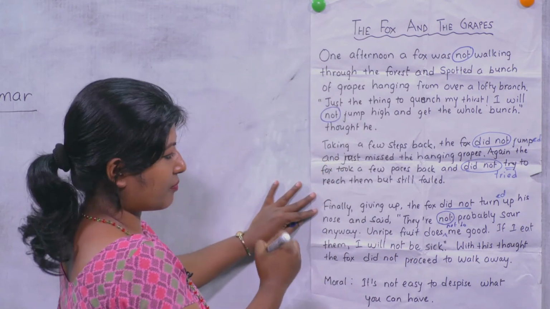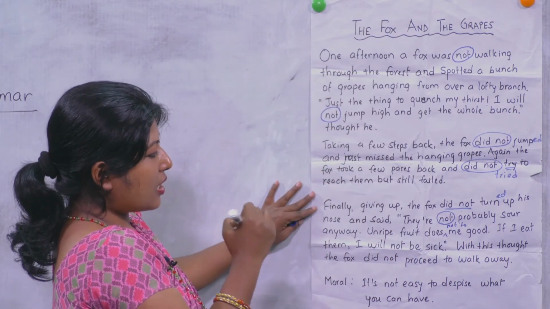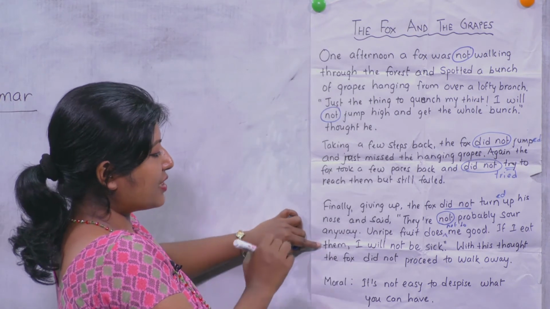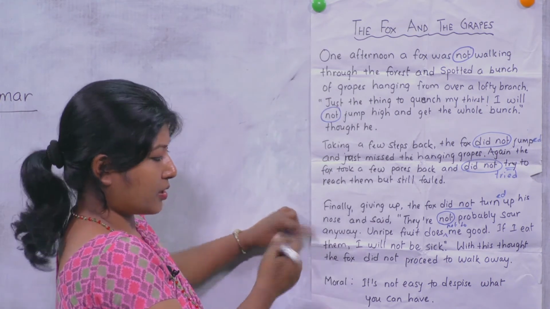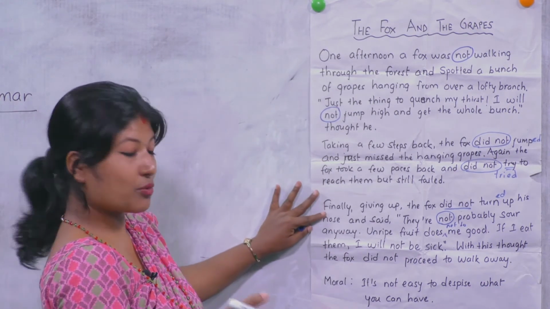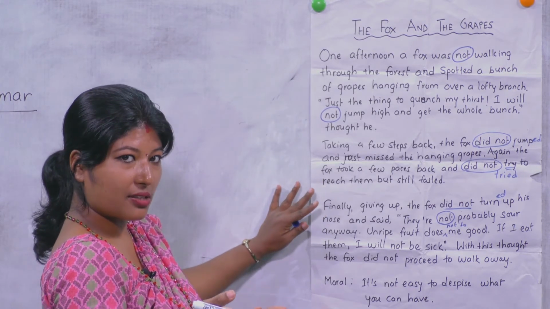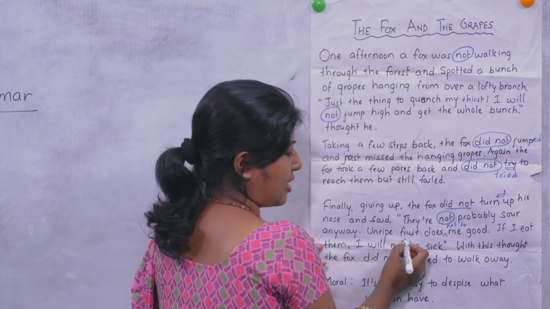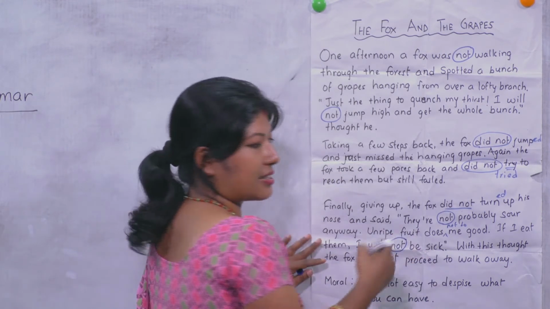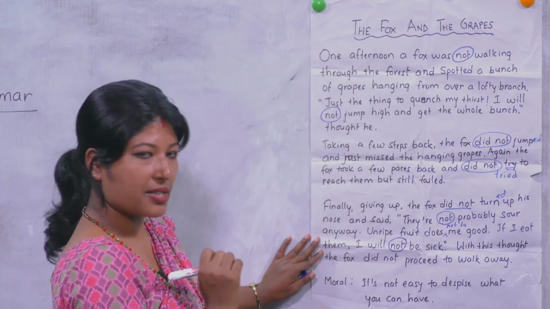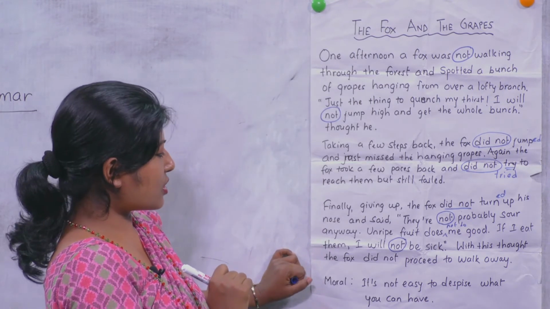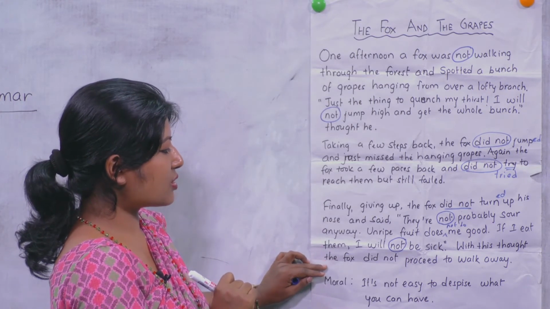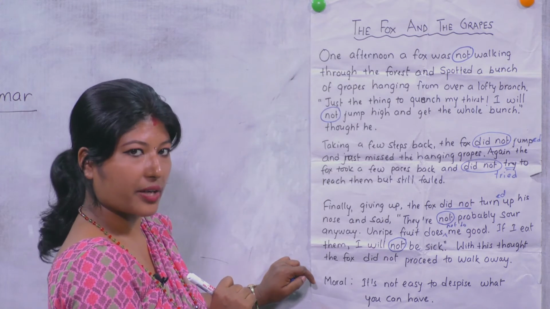Next, "If I eat them, I will not be sick." If you eat unripe fruit, will you not be sick? We will be. So "I will be sick." Okay, "not" is removed.